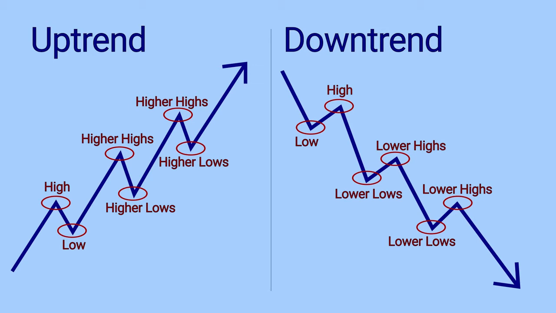So when we have this higher high and higher low, we are in an uptrend, and when we are having a lower high and lower low, we are in a downtrend. And until and unless there is actually trend reversal, that is the sequence of higher high and higher low is broken, we can't say that the uptrend is broken and there is a trend reversal. Similarly, in a downtrend, as long as there are consecutive lower highs and lower lows and we don't find a higher high compared to the last high or higher low compared to the last low, we can't say that the trend has actually reversed.